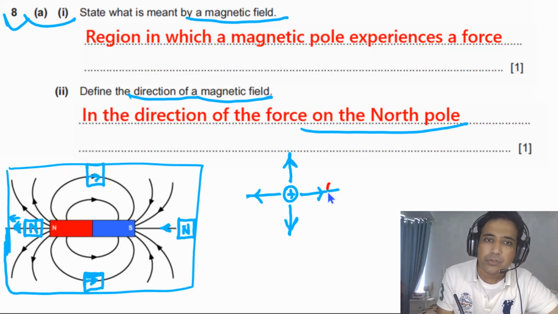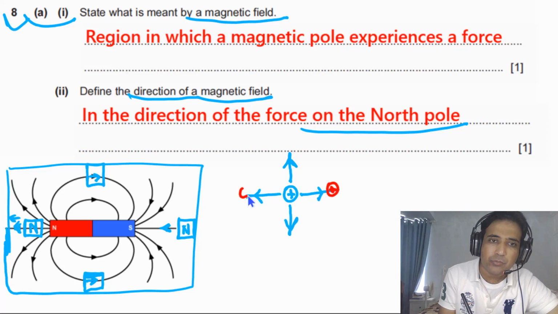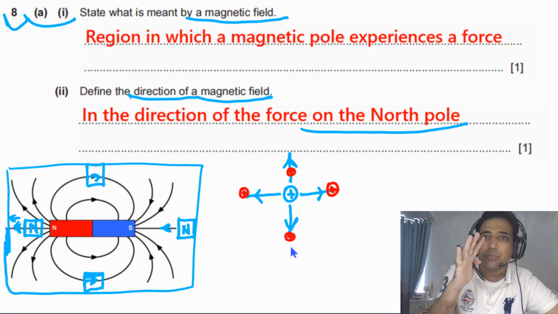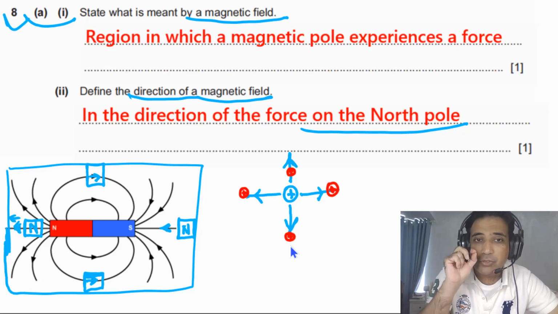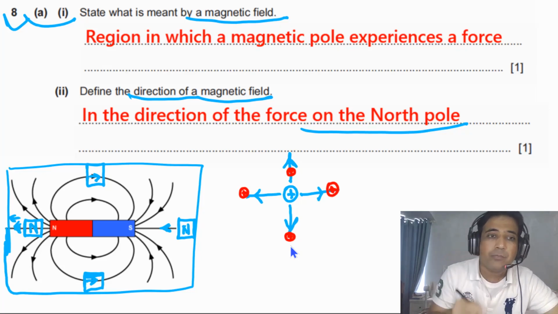Because in this case we are assuming if there is a positive point charge here, the direction of force on this one will be to the right, and if we place a positive point charge here, the direction of force on this one will be to the left, and on this one will be in the upward direction, and on this one in the downward direction. So this is how we decide the direction of the electric field, and this is how we decide the direction of the magnetic field.